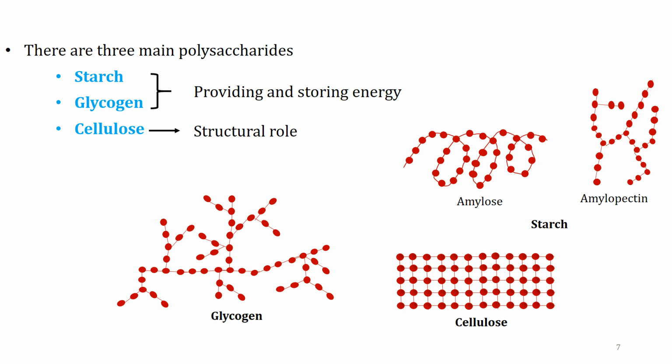Types of polysaccharides. There are three main types of polysaccharides that play vital roles in energy storage and structural support. Starch, energy storage in plants; glycogen, energy storage in animals; cellulose, structural support in plant cells.